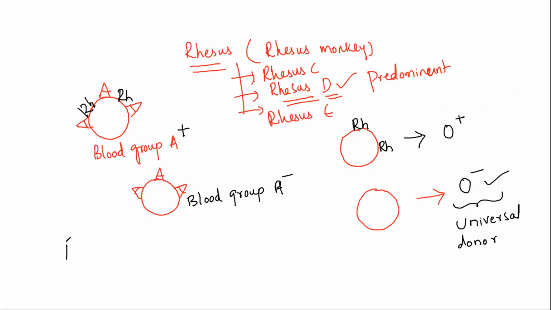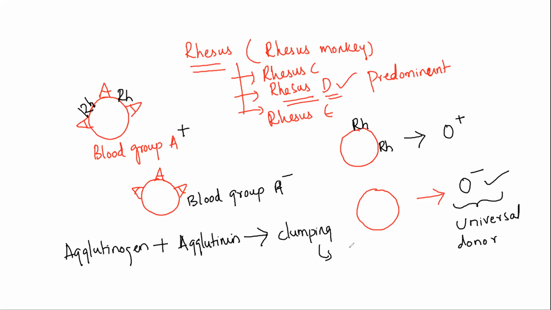So when an agglutinogen, that is an antigen, matches with your antibody, which is called agglutinin, and this leads to clumping, then this is going to lead to the hemolysis of your RBCs. This is a process that should not happen.